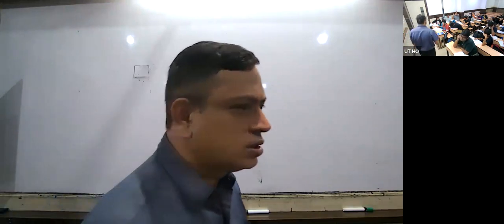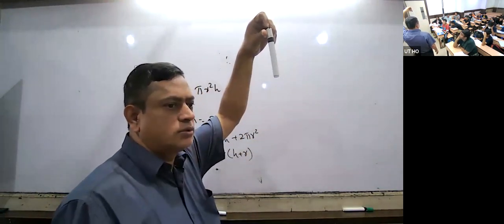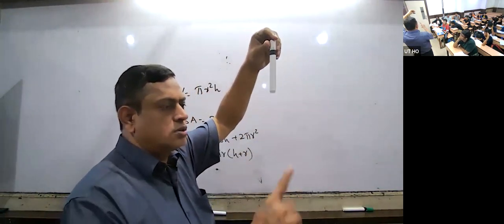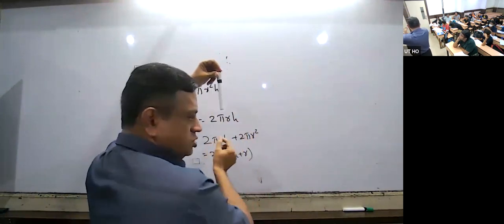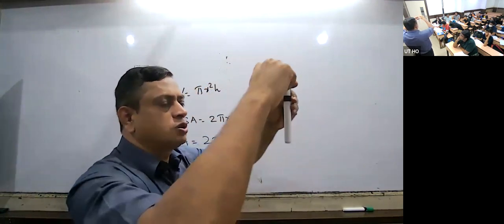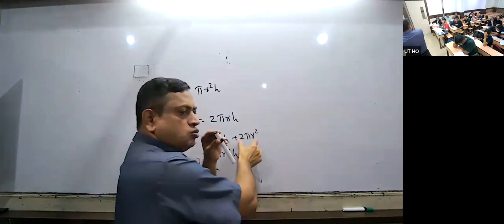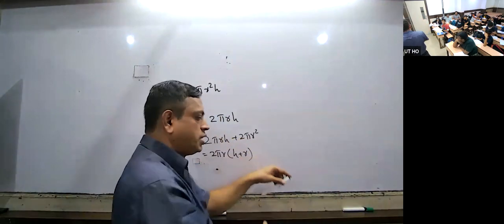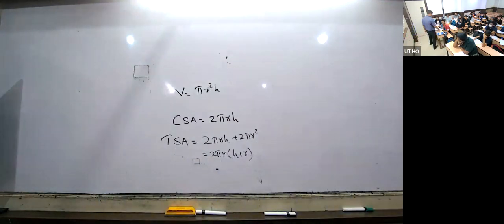Total surface area. This cylinder has how many surfaces? 3 surfaces. This surface is called the curved surface, 2 pi r h. This is a circle, area of the circle is pi r square. The top is also another circle, area is pi r square. Pi r square and pi r square are 2 pi r square. So 2 pi r is taken common. Therefore, it comes as 2 pi r times (h plus r). Understood or not? Now listen.